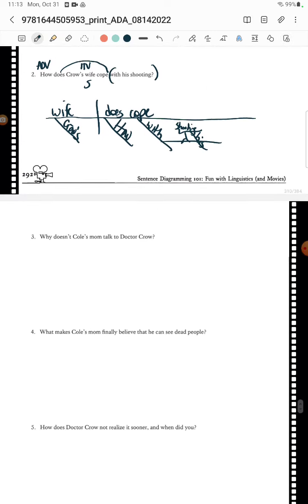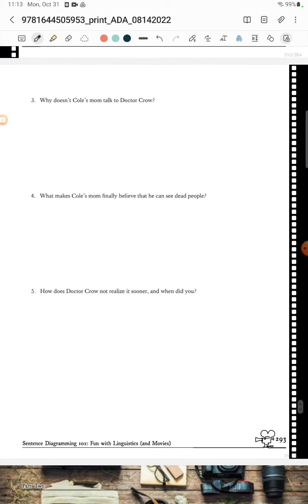Okay, moving on to number 3. Why doesn't Cole's mom talk to Dr. Crow? So we're like, Cole's mom doesn't talk to Dr. Crow. Why? So we have the mom, and does talk is going to be our intransitive. To Dr. Crow is a preposition telling us where she's talking, and then why is also an adverb.